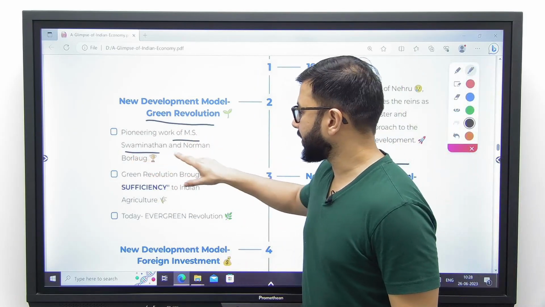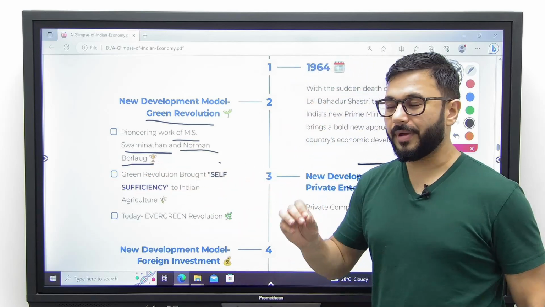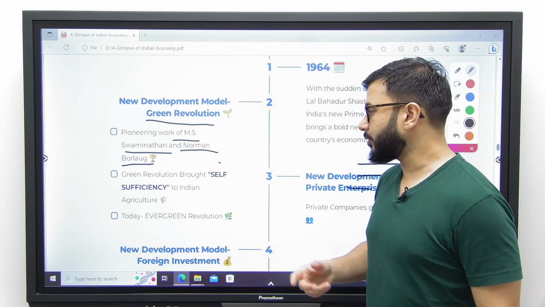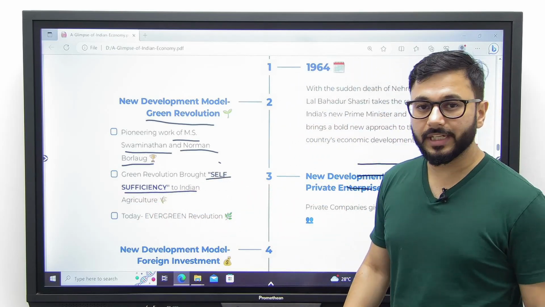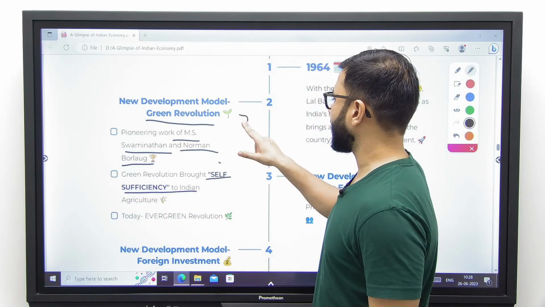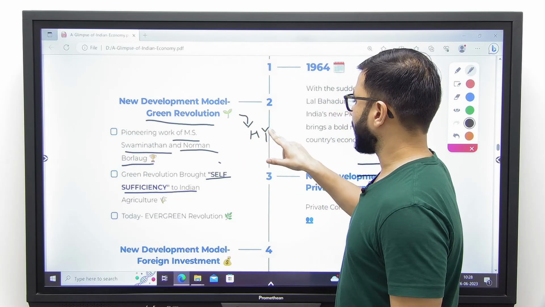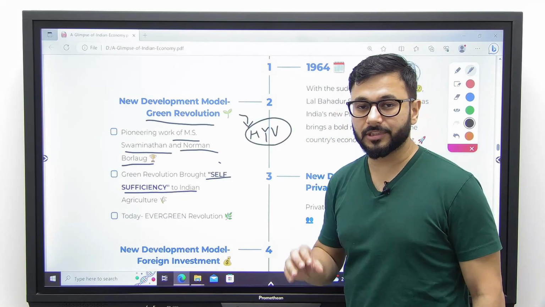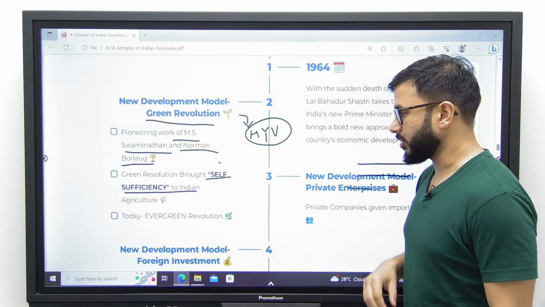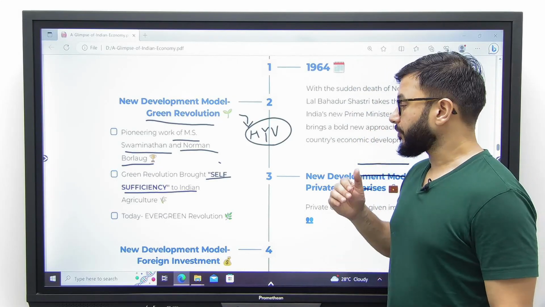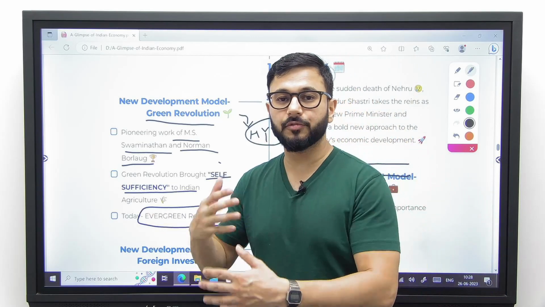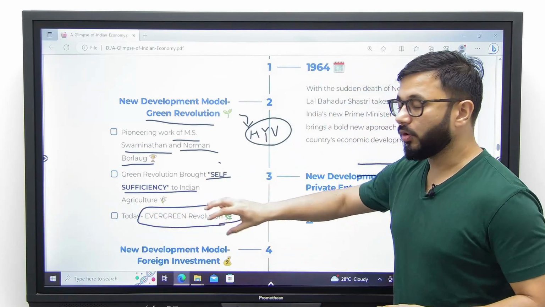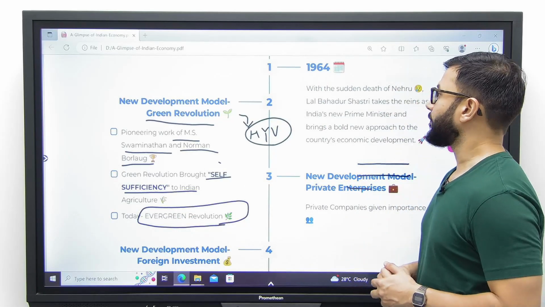Dr. M.S. Swaminathan and Norman Borlaug of Mexico, both these scientists came together, and result was self-sufficiency to Indian agriculture. What do you mean when you say green revolution? Basically, introduction of high yield variety seeds. That is what we mean by green revolution. Today, Dr. Swaminathan says that instead of focusing only on green revolution, we have to transform, move one step ahead, and now go towards evergreen revolution.